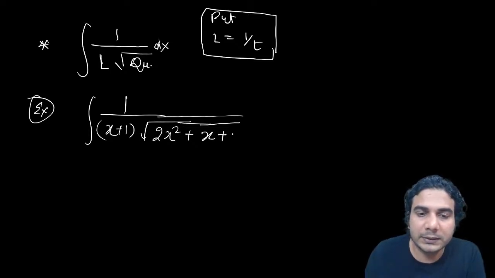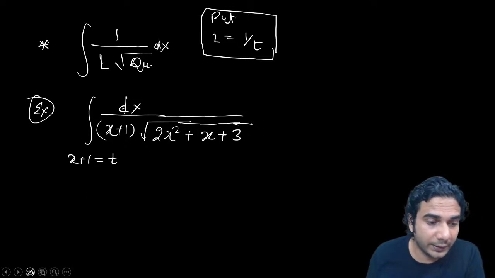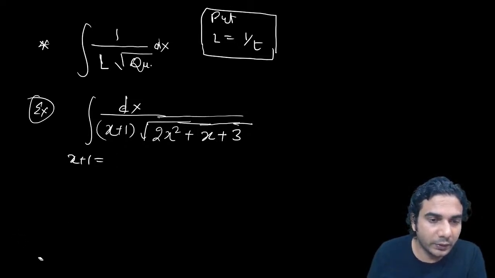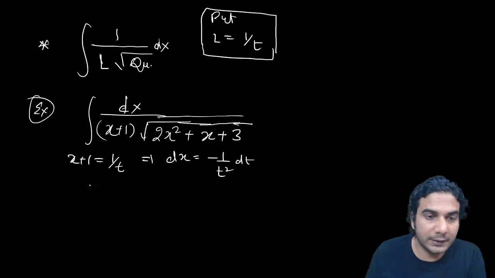plus x plus 3, all right, dx. So we are putting x plus 1 equal to 1 upon t. So you'll get dx is equal to minus 1 upon t square dt. Let's substitute it.